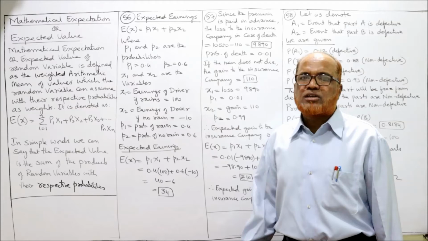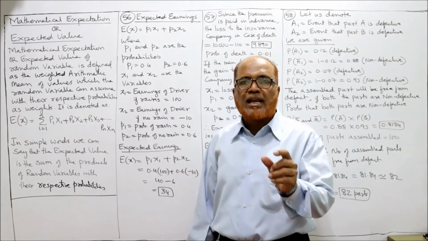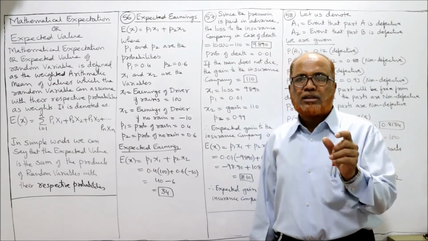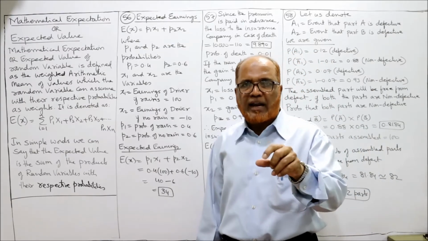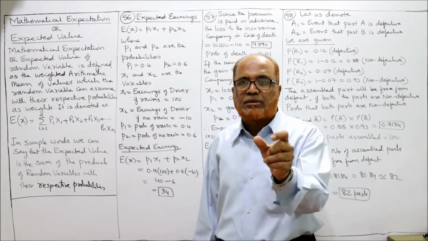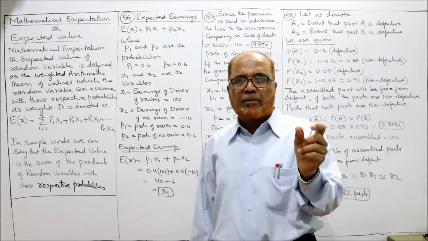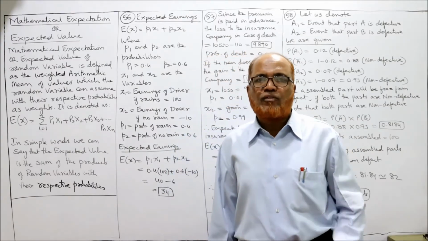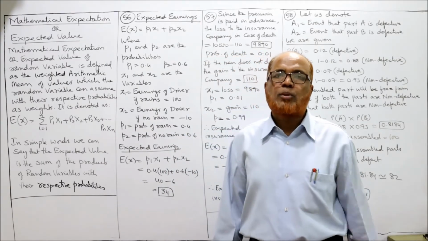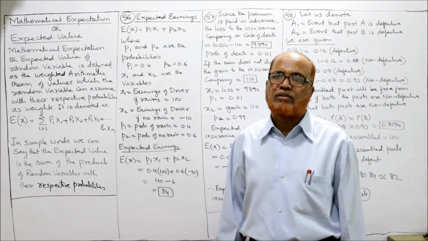The mathematical expectation or expected value of a random variable is defined as the arithmetic mean of the random variables when it is weighted, or weighted arithmetic mean of random variables, where the weights are the probabilities of individual variables.